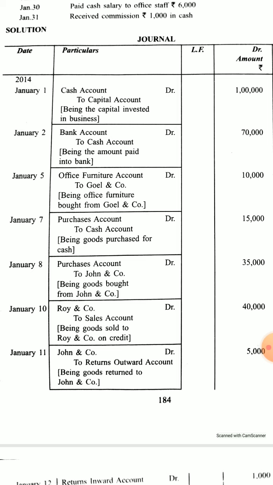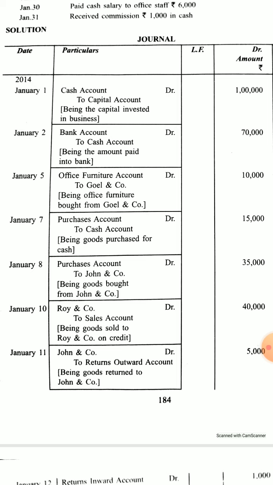Office furniture is kept under a separate account called furniture account or office furniture account. That is an asset, so a real account. Office furniture is coming into the business and Goel and Company is the giver.